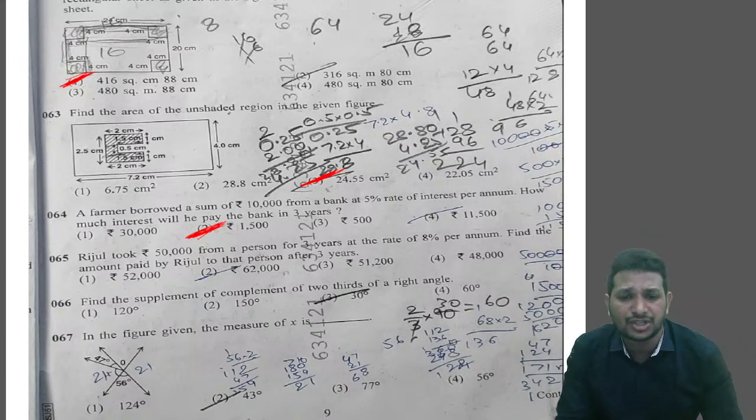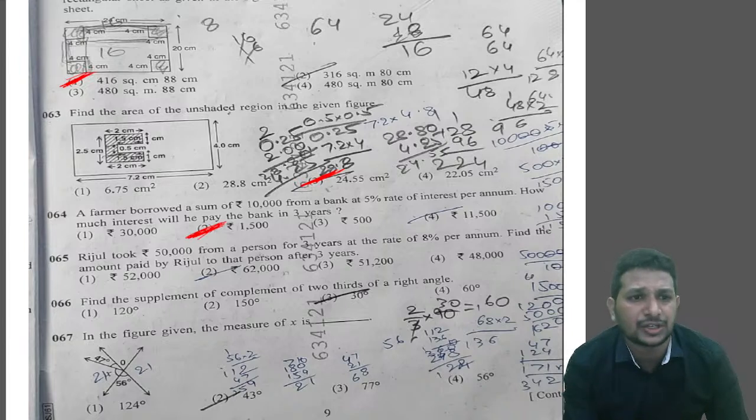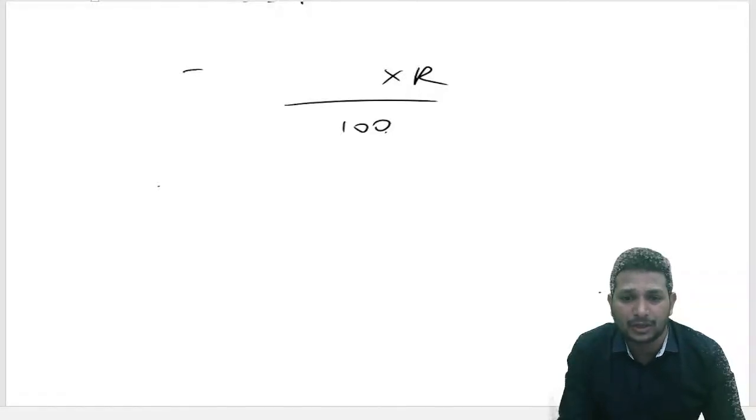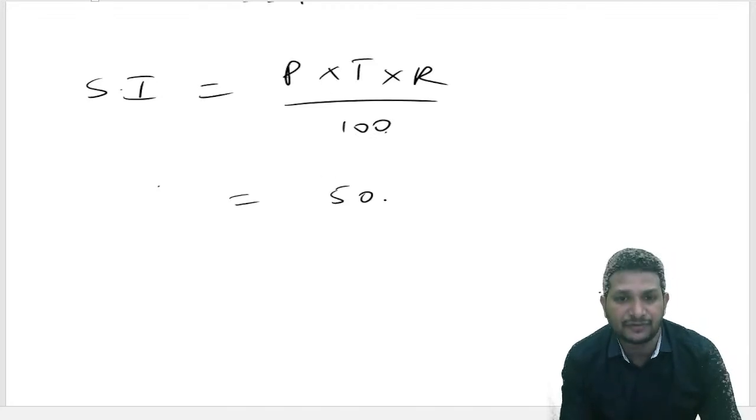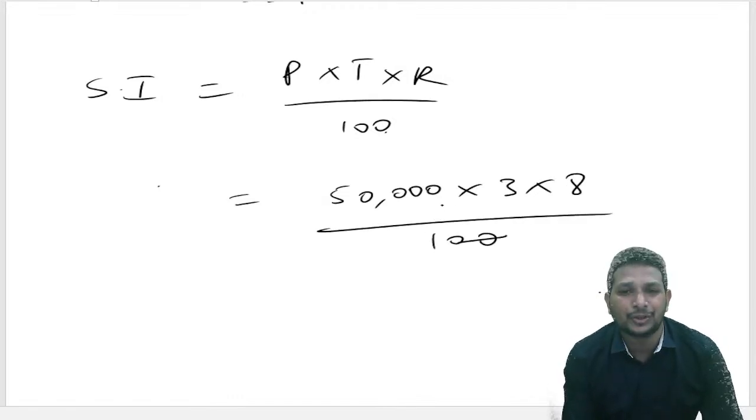Now coming to the next question, question number 65. Here also they gave simple interest, everything same. But finally they're asking us to find only the final amount, not the interest. So what do we do here? First, as we know, simple interest equals P into T into R by 100. They gave the P value as 50,000, the time is 3 and the rate of interest is 8. Cancel off two zeros, 500 into 24.